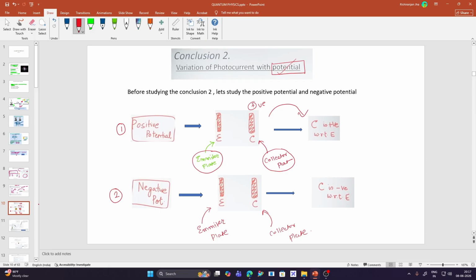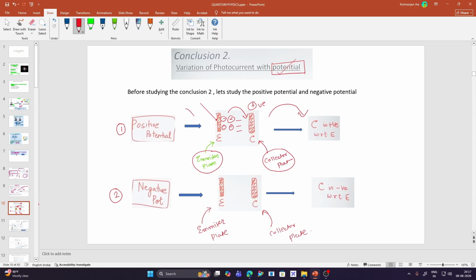Whenever the monochromatic incident light is incident on the photosensitive emitter plate, the electrons are emitted. Now, since the collector plate is positive with respect to the emitter plate, these electrons get attracted towards the collector plate, and more electrons reach the collector plate.